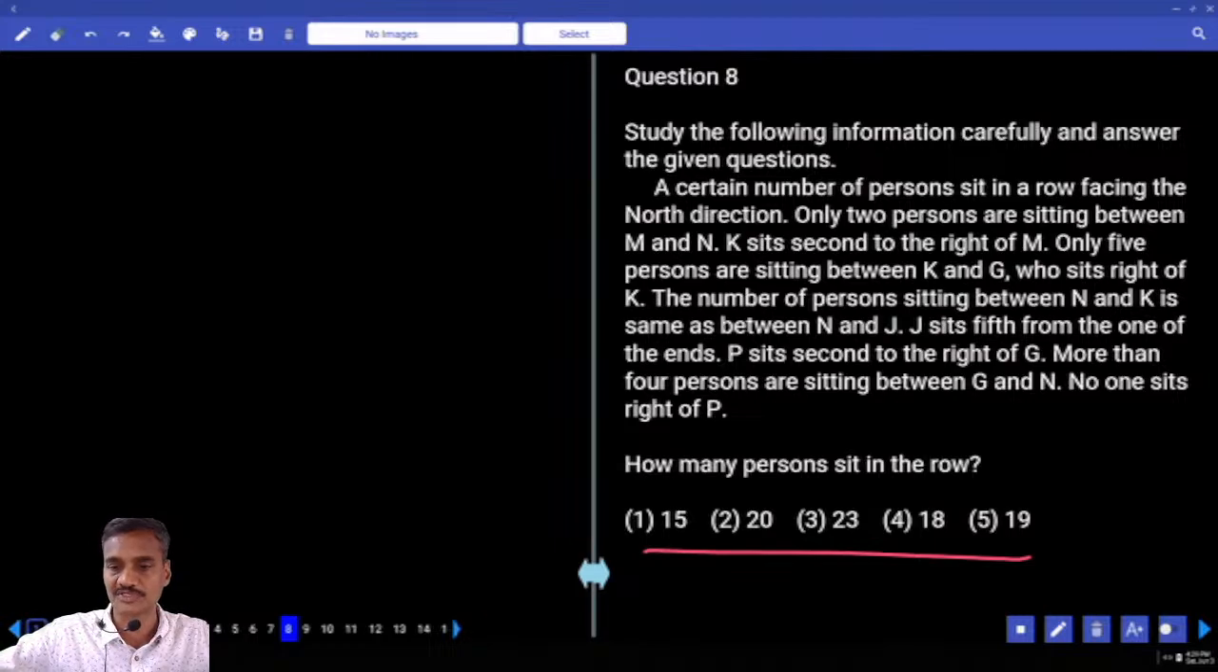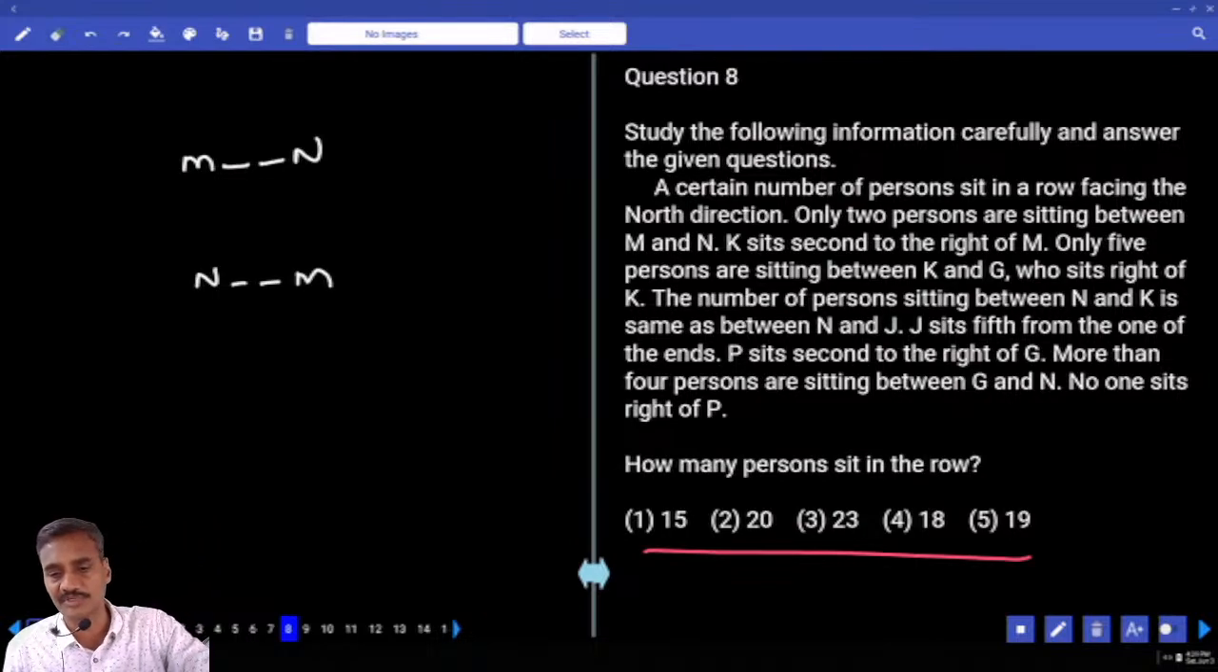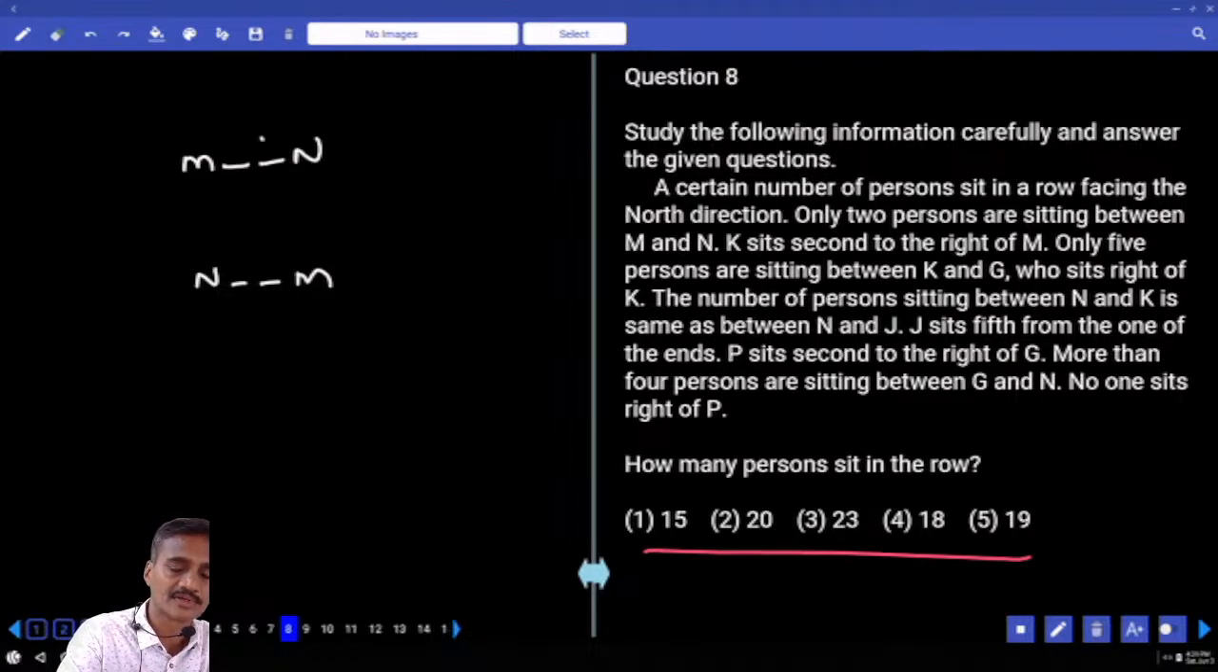Then only 2 persons are in between M and K. Now in between M and N, there are only 2 persons. M is here, N is here. And K sits second to the right of M. K is seated second to the right of M.